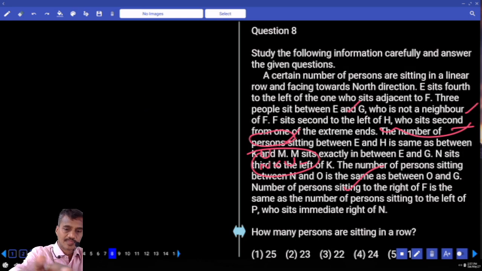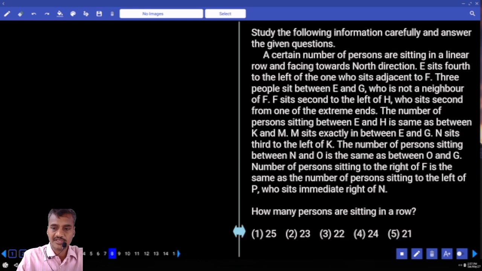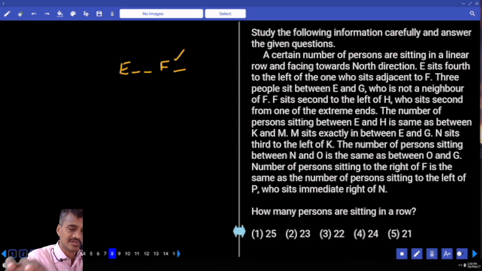The next one, the 8th one. Now this question number 8 is based on a certain number of persons. A certain number of persons are seated in a row facing towards north, and E sits fourth to the left of the one who sits adjacent to F, isn't it? Now F is here. This person is adjacent to F, right hand side. Now to this person, E sits fourth to the left. 1, 2, 3, E is here.